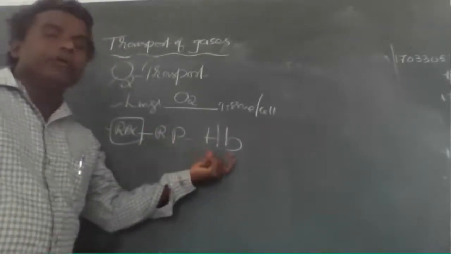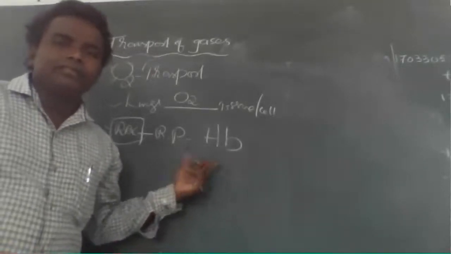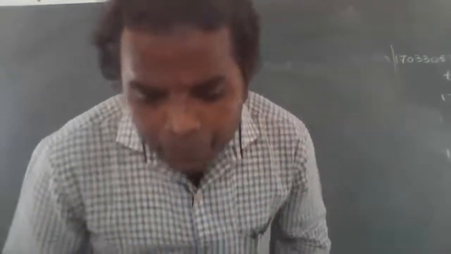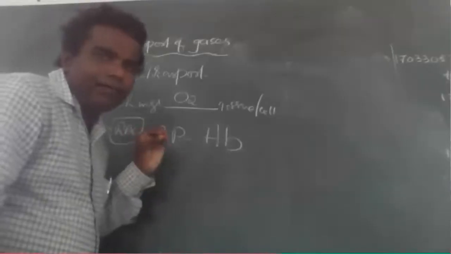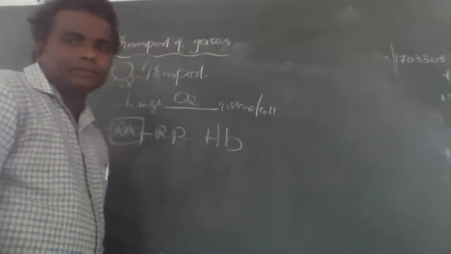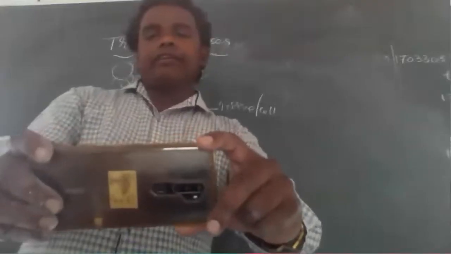Come on, tell me, hemoglobin contains how many polypeptide chains? Hemoglobin contains 4 polypeptide chains. What are those? 2 alpha and 2 beta. Very good, nice. Sushmita, tell me, the beta polypeptide chain contains how many amino acids? 146. Very good, 146.